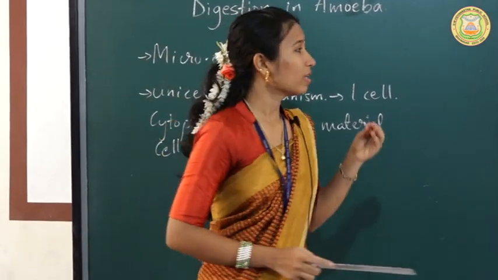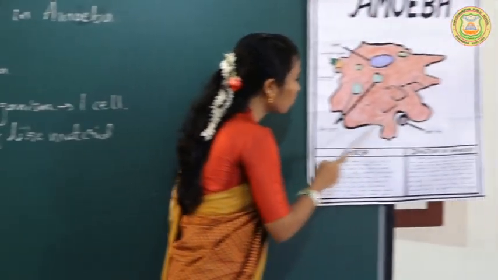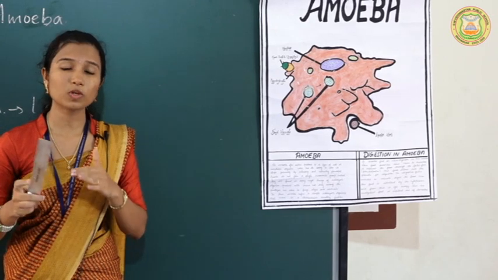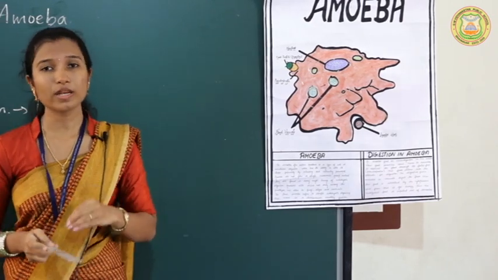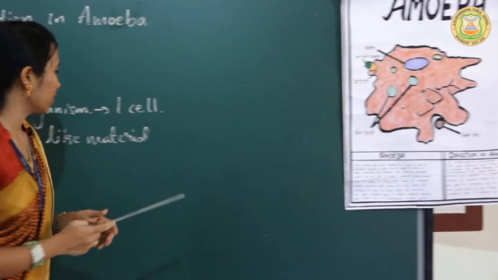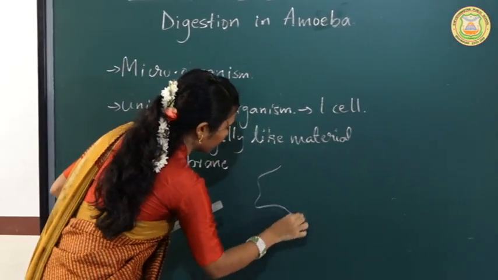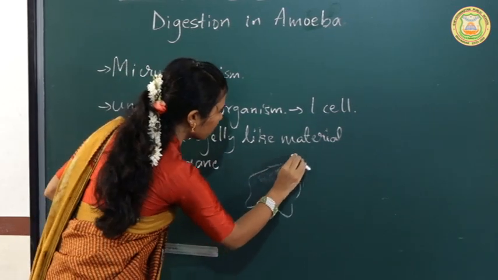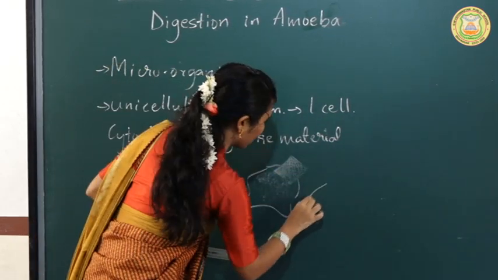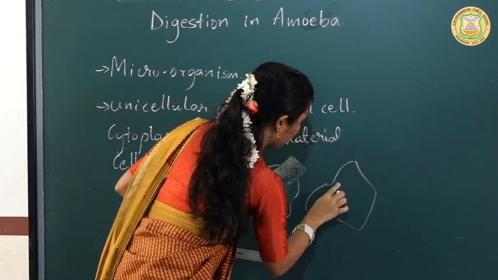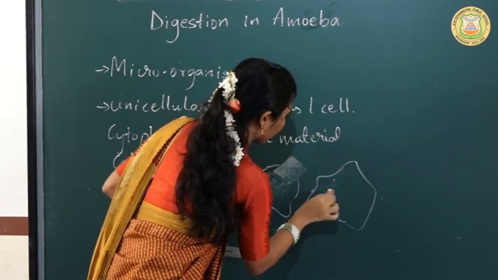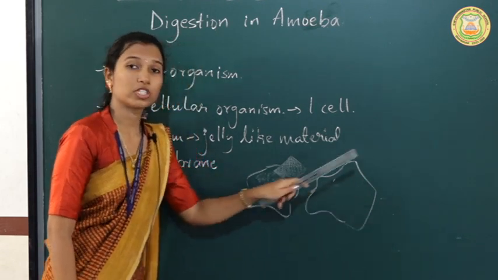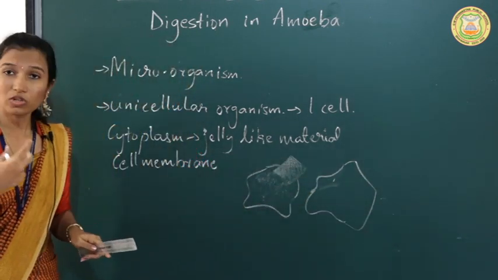So why? Because this amoeba can move its cytoplasm in any direction. When the cytoplasm moves, what happens? The shape will change. For example, this is one shape of the amoeba. When the cytoplasm moves in this direction, the shape will change like this. When again it moves in this direction, again the shape will change. So the shape is not constant, it goes on changing.